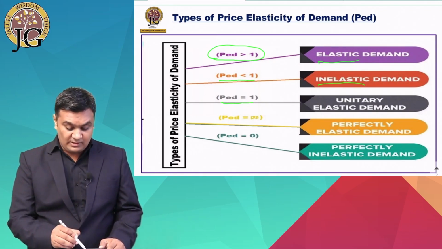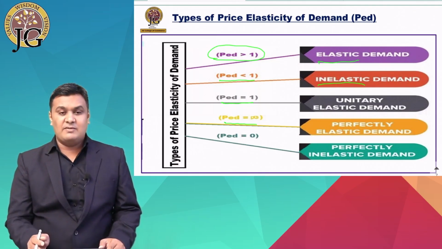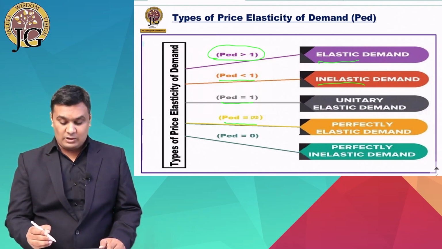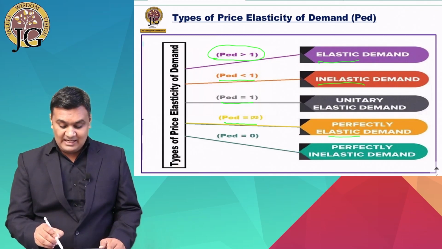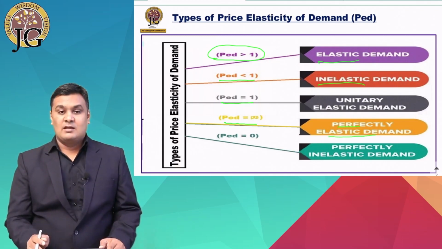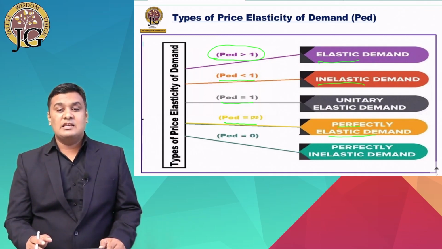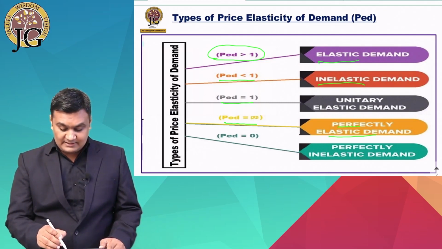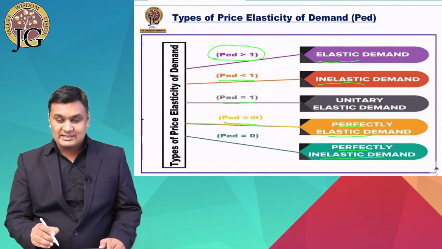The fourth one, when the price elasticity of demand is infinity, then it is known as perfectly elastic demand. The fifth type, the last one, is when the price elasticity of demand is equal to 0. It is known as perfectly inelastic demand.